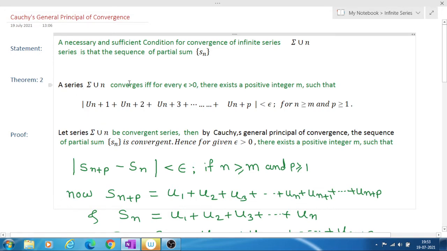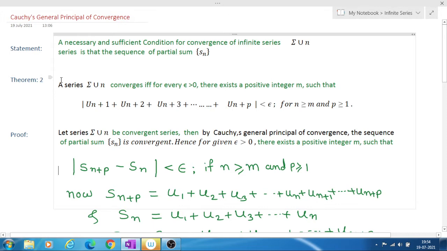So the statement is: a necessary and sufficient condition for convergence of an infinite series summation un is that the sequence of partial sums Sn is convergent.